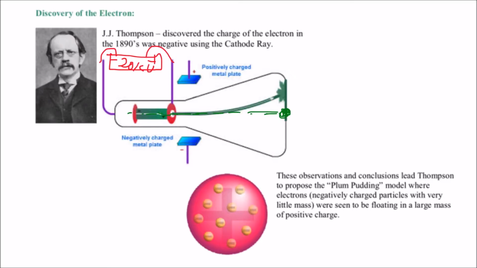So he drew a conclusion from that. He said, okay, if this is attracted to positively charged plates, then that must mean that this thing is made up of negatively charged particles. Okay? And so those he called electrons.